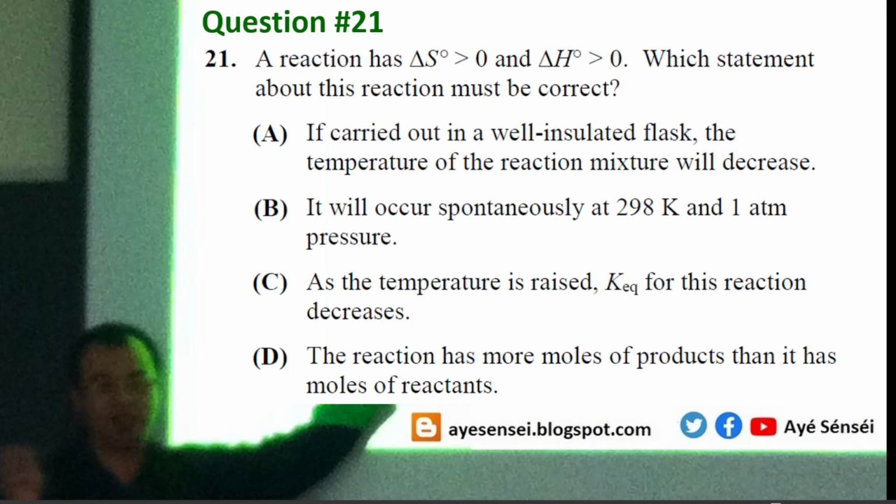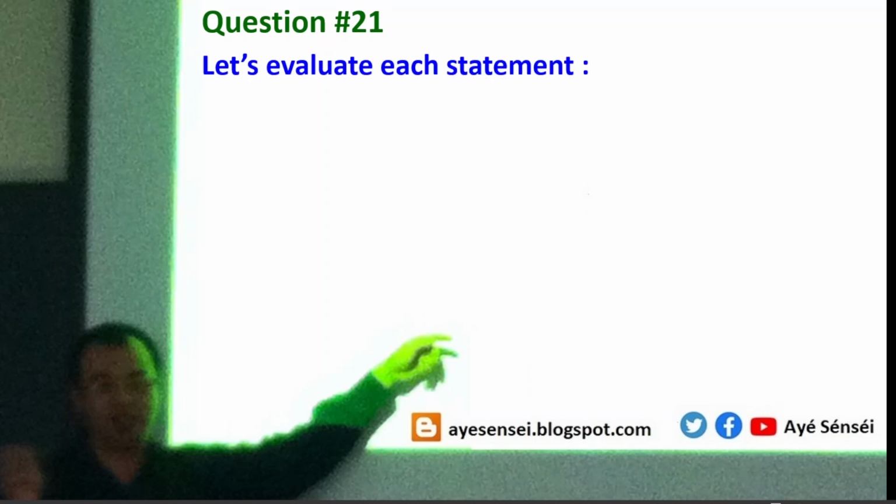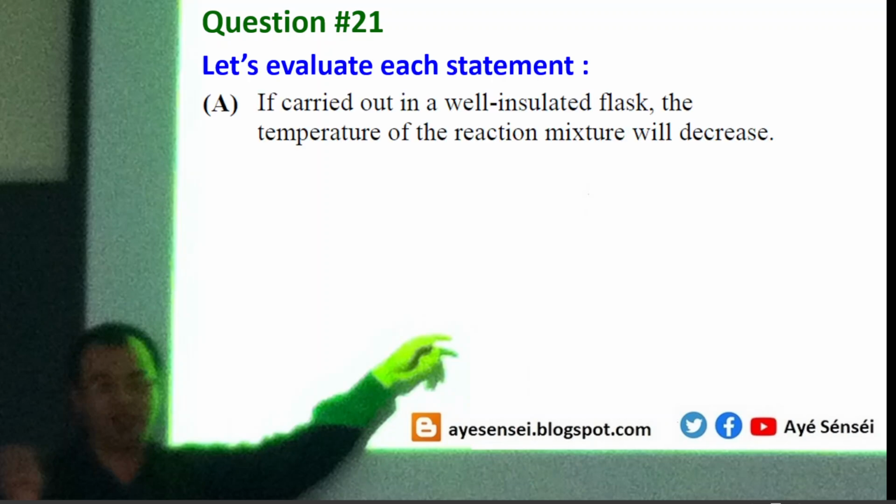The question says that a reaction has a positive entropy change and enthalpy change. Which statement about this reaction must be correct? There are four options there, and we are going to evaluate each of the statements. Let's start from option A. If carried out in a well-insulated flask, the temperature of the reaction mixture will decrease.